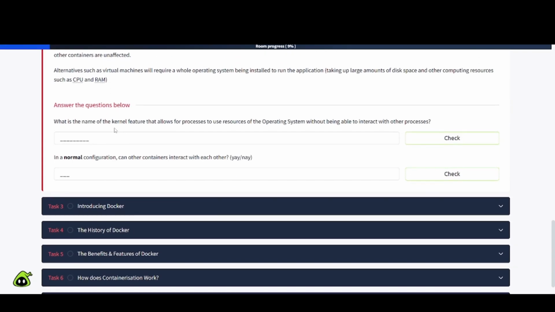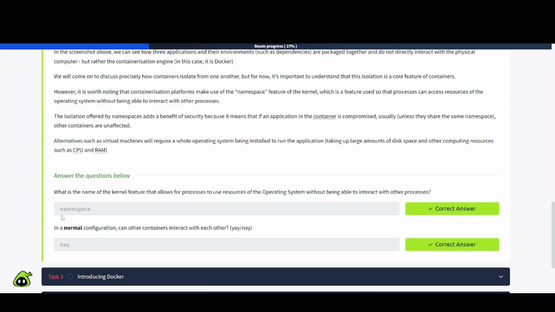Okay, we have a couple questions here. What is the name of the kernel feature that allows for processes to use resources of the operating system without being able to interact with other processes? And this is going to be namespace, as we can see up here. Platforms make use of the namespace feature of the kernel.